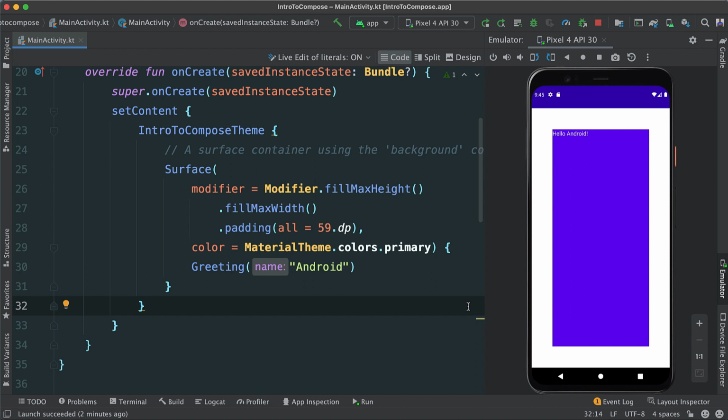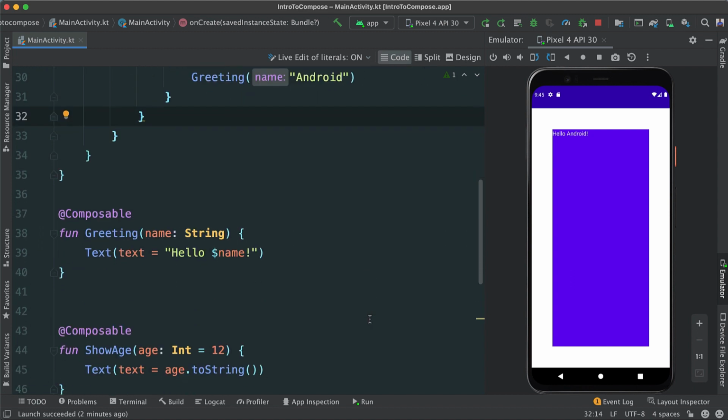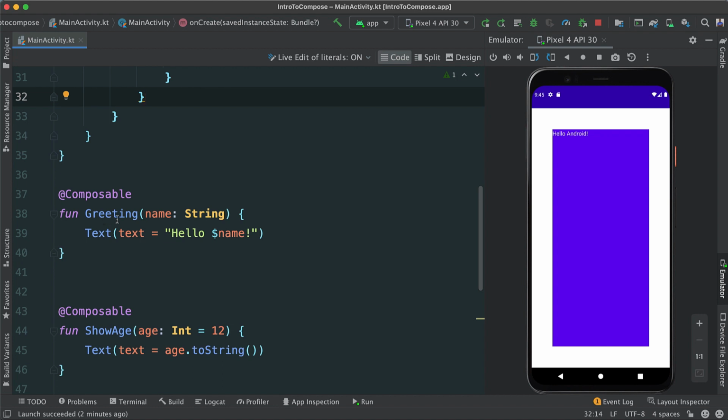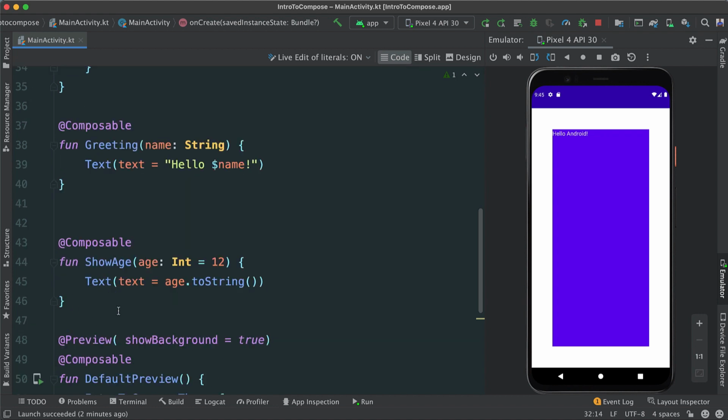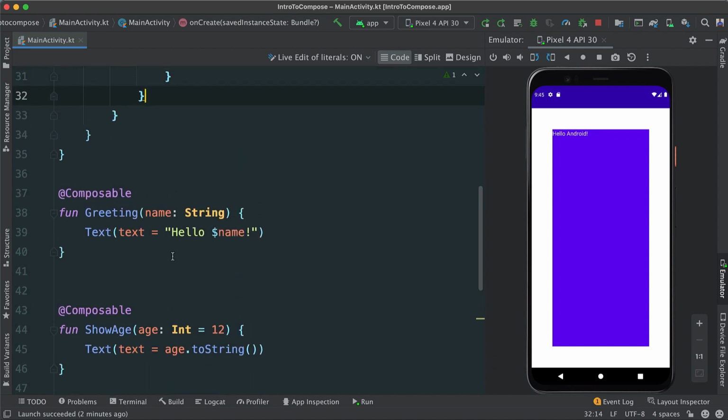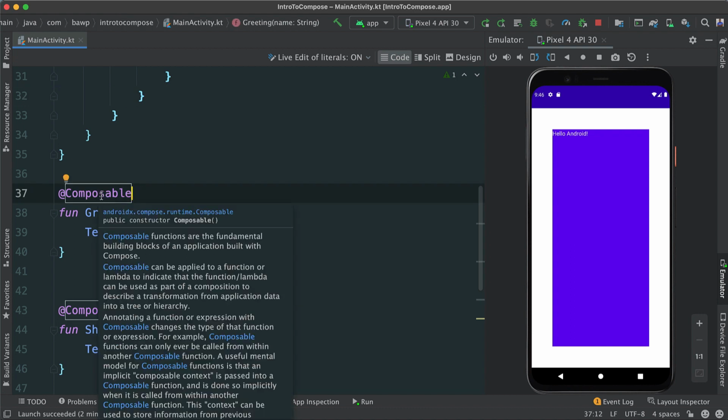Now, the main thing you have to understand here, I would like you to really take away, is that a composable function such as this, we didn't create this one, although it's very similar to this show age, is very powerful in so many ways. Number one, a composable function is annotated with the @composable annotation.